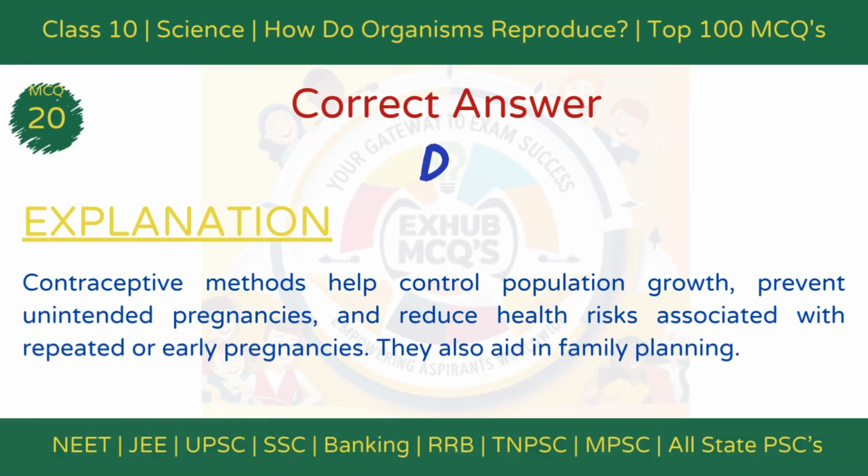The correct answer is option D. All of the above. Explanation. Contraceptive methods help control population growth, prevent unintended pregnancies, and promote reproductive health. They also aid in family planning and reduce the risks associated with repeated pregnancies.